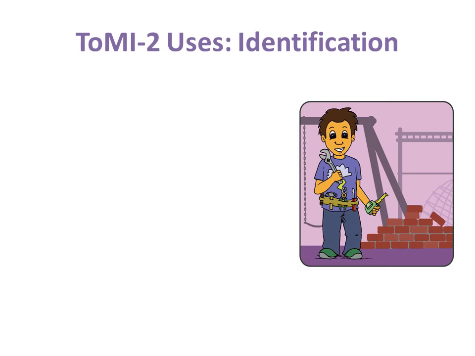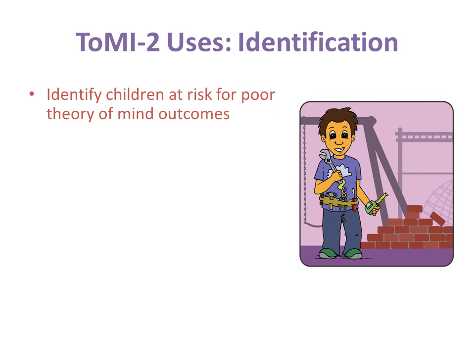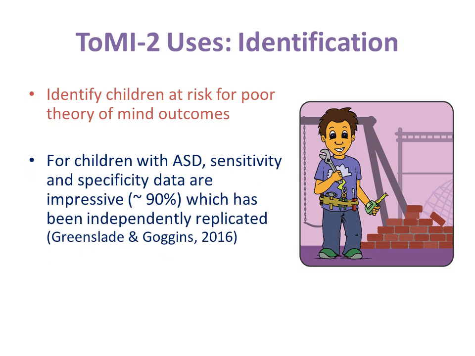The ToMI-2 can also be used as a part of a larger assessment battery to identify children at risk for poor theory of mind outcomes. For children with autism spectrum disorder, the sensitivity and specificity data are impressive, around 90% for each, and this result has been independently replicated. Indeed, we find that the ToMI-2 may be particularly useful in identification of autism spectrum disorder among those individuals who present with the most advanced cognitive and language skills and who may be missed when using existing measures of autism severity and social cognition.